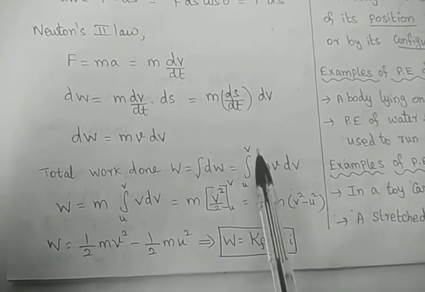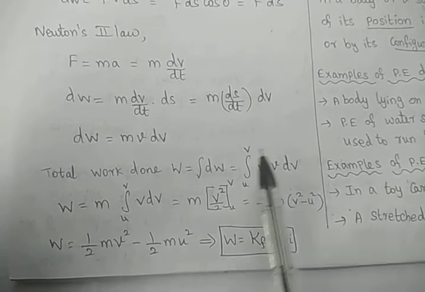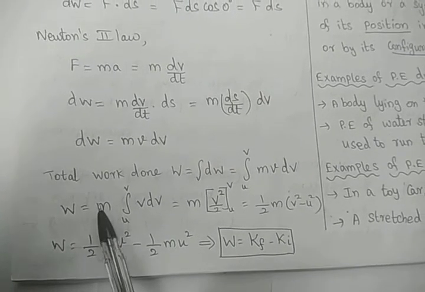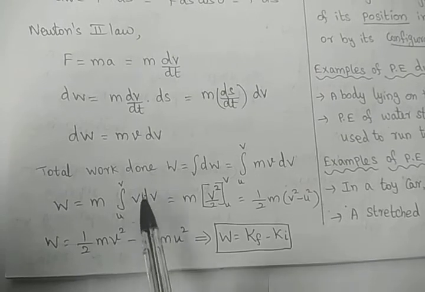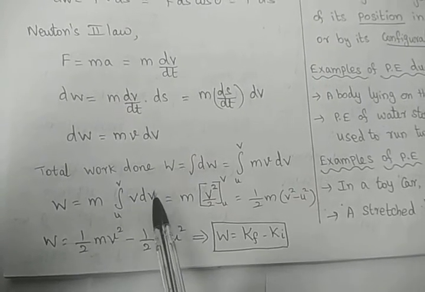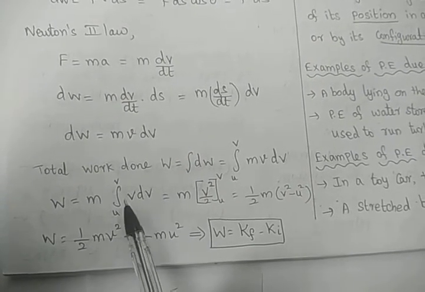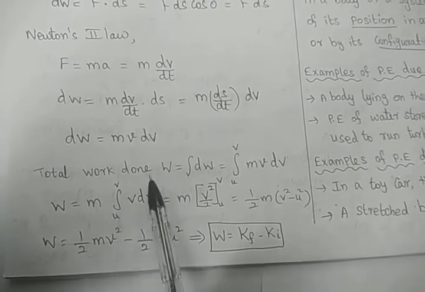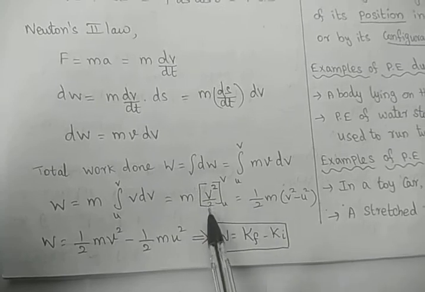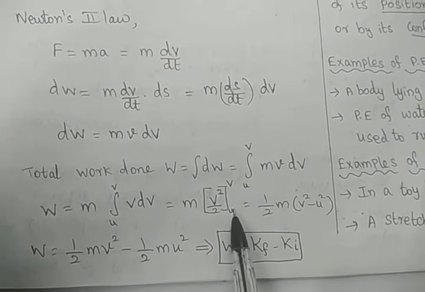So integral from u to v of m v dv. m will be taken outside because it is a constant. Integral from u to v of v dv is v squared by 2. Integrating x power n into dx is equal to x power n plus 1 by n plus 1, so v power 1 plus 1 by 1 plus 1, v squared by 2, between the upper limit and lower limit.